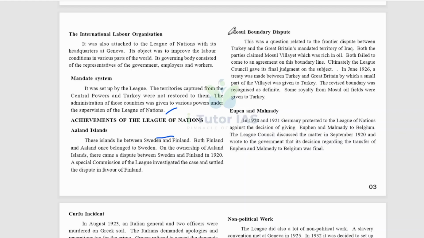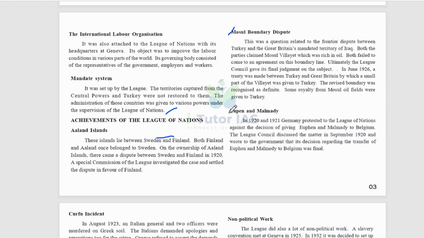And the Mosul boundary dispute. This was a question related to the frontier dispute between Turkey and Great Britain's mandate territory of Iraq. Both parties claimed Mosul Vilayet, which was rich in oil, and both failed to come to an agreement on this boundary line. Ultimately, the League Council gave its final judgment on the subject, and in June 1926, a treaty was made between Turkey and Great Britain by which a small part of the Vilayet was given to Turkey. The revised boundary was recognized as definite, and some royalty from the Mosul oil field was given to Turkey.